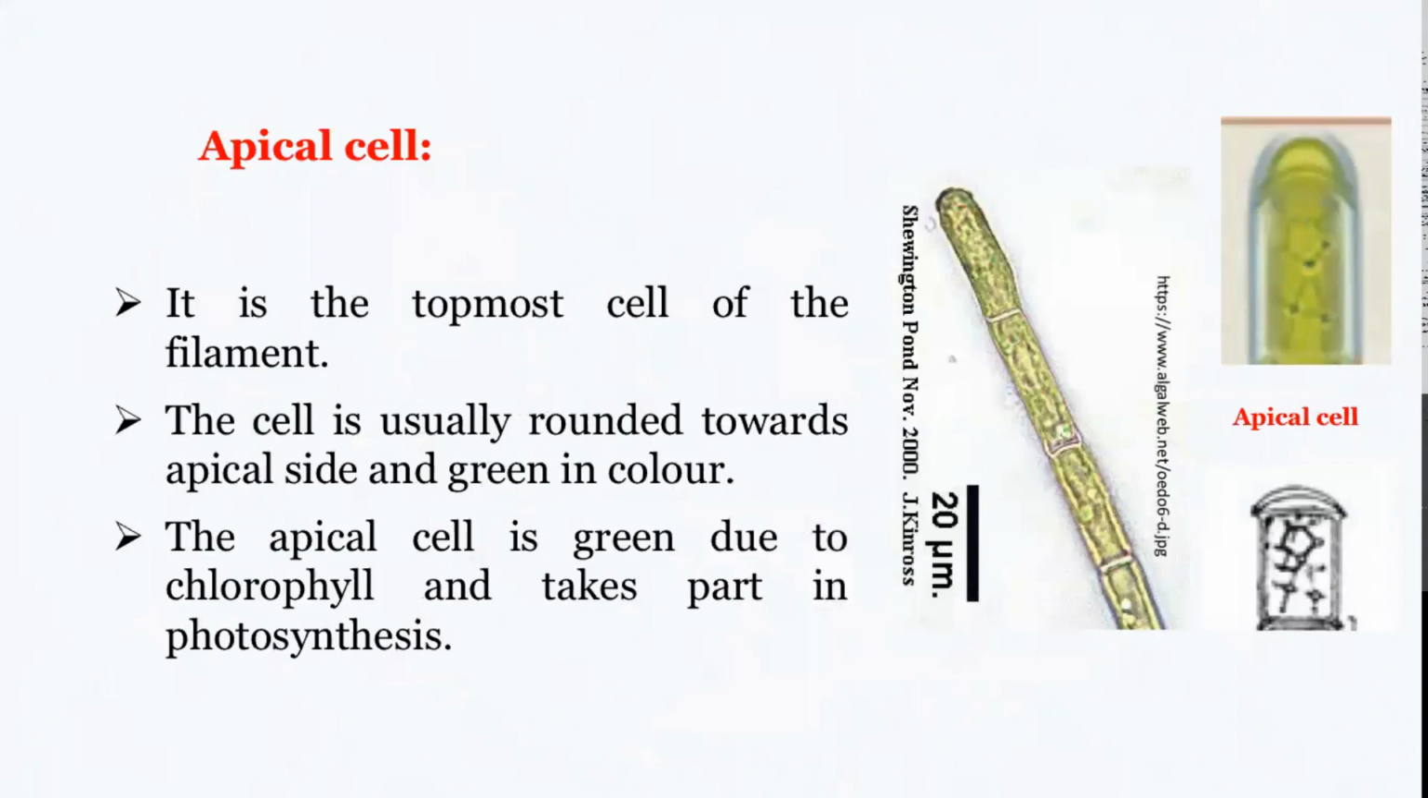Speaking of the apical cell, as you can see here, in most of the species the apical cell is rounded off, but in very rare cases you can see extensions as we saw in the other picture, and these are also green in color. They can take up photosynthesis because they have chlorophyll in them.